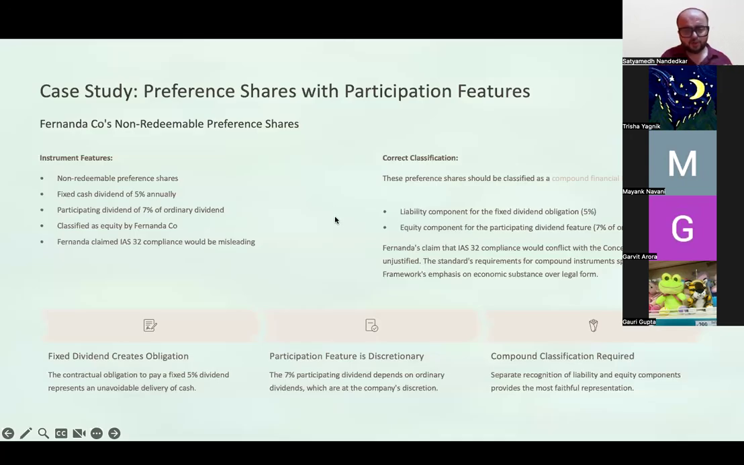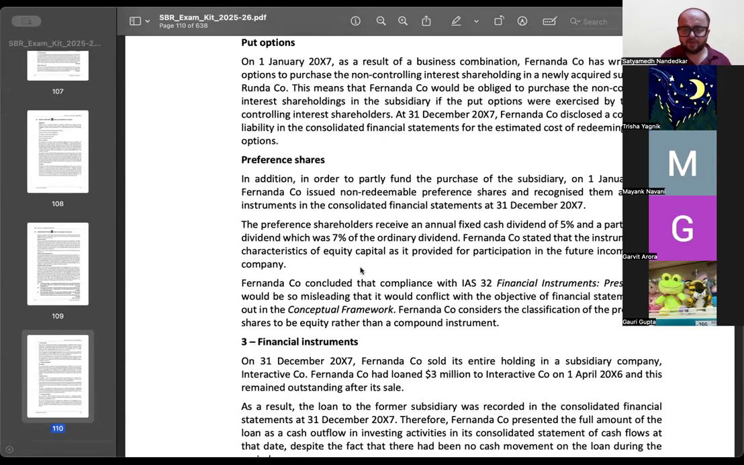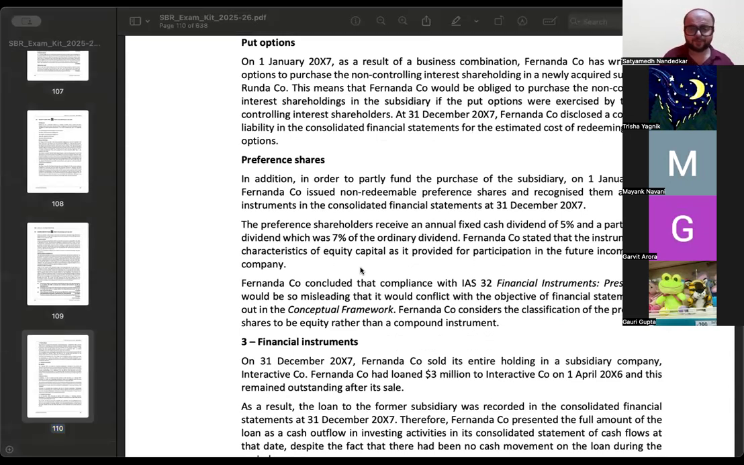अब यही Fernanda का जो ये वाला पार्ट है ना, preference share वाला, इसमें what do you think should be the classification? Is it equity, is it compound instrument, is it debt? क्या होना चाहिए? Sir, compound instrument. Why? Sir, it has a fixed cash obligation, like the dividend itself, that represents a financial liability component. हम्म. There are also rights to residual interest because of the participating dividend. So that's an equity component. Very good. So you have summarized the whole question in 2 lines.